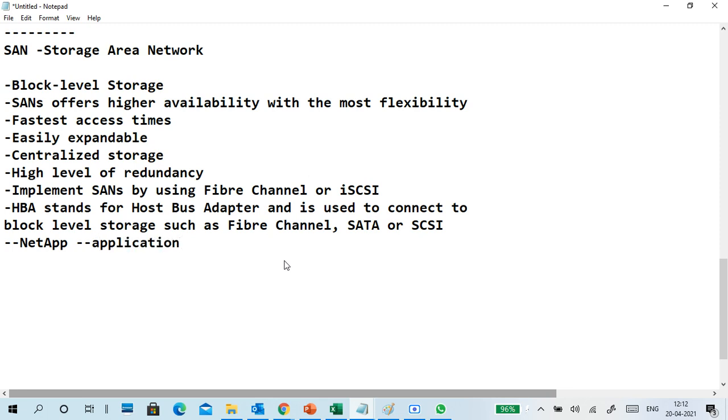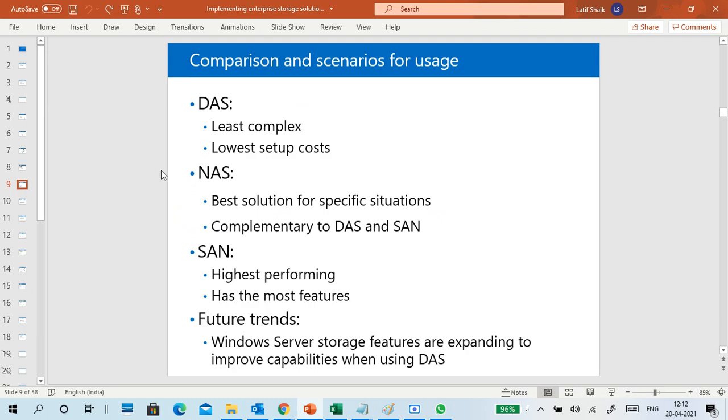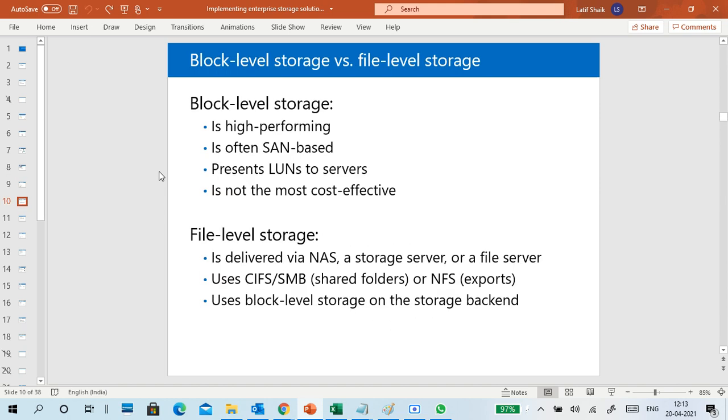Most popular application is NetApp. In that one, Windows Server storage features are expanding, improving capabilities when using DAS. DAS is like an internal hard disk type. NAS is a central storage for storing files using NFS and CIFS sharing techniques. SAN is block level storage. It's a huge amount of storage accessed using fiber optic channels. That's the difference. What is block level storage and file level storage is given here.